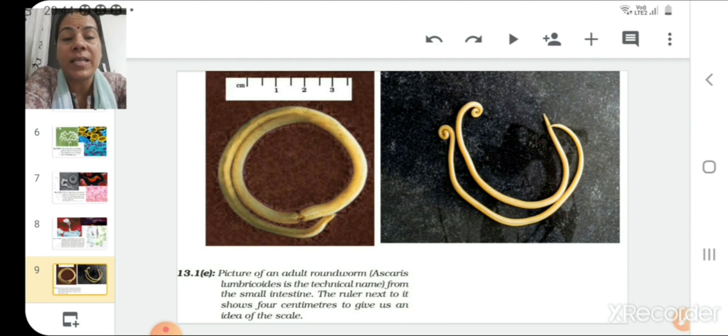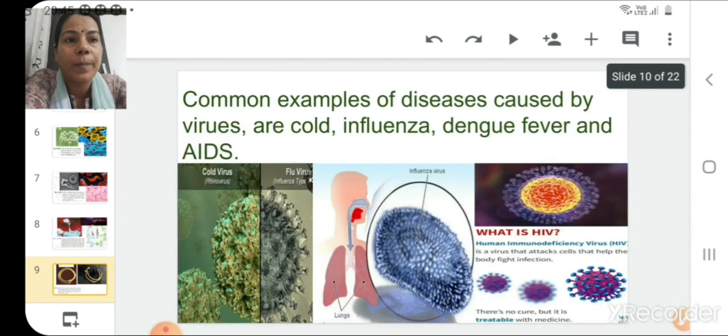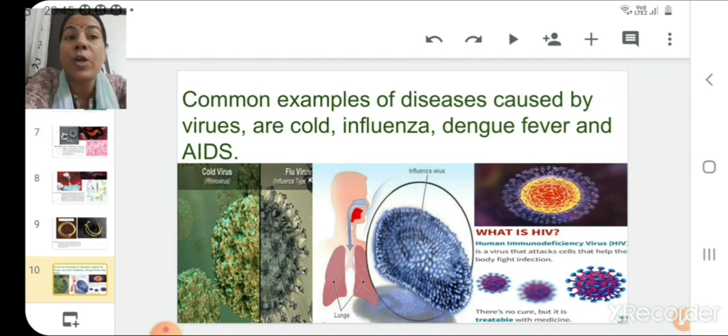This Ascaris is a parasite which lives in our intestine, and there it causes so much damage to the intestinal walls by making wounds on the wall of the intestine. As a result of this wound, blood comes out from the wall of the intestine and it causes severe abnormalities in a host. Now, common examples of diseases caused by viruses are the cold virus, or the virus which causes cold in us, influenza virus, dengue fever, and AIDS.